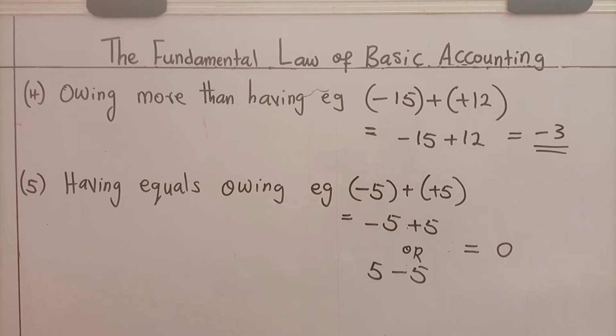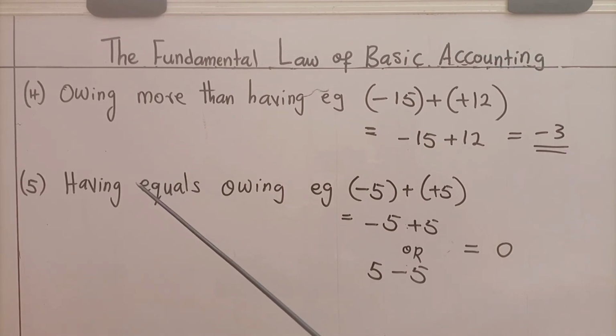Let's go back to the fundamental law of basic accounting. That is, pay from your assets. Your asset is 12, your liability is 15. Now, pay from the 12. That means pay with the entire 12. After paying with the entire 12, you are still going to owe 3, which means that after carrying out accounting with this number operation, the result is that you are still owing 3. How do you write owing 3? It is minus 3, and that is the answer.